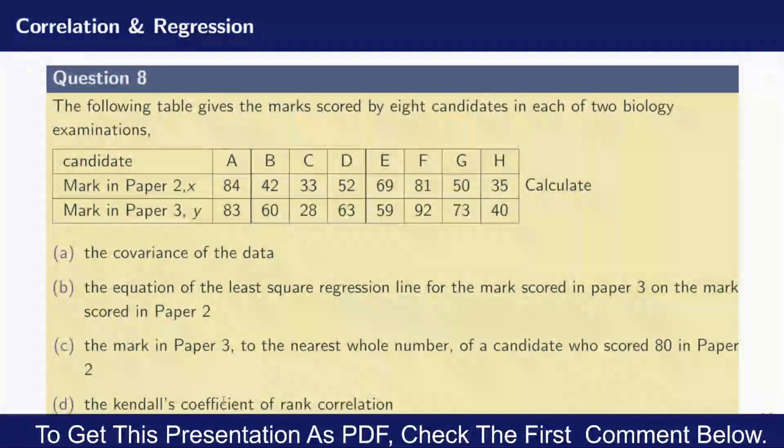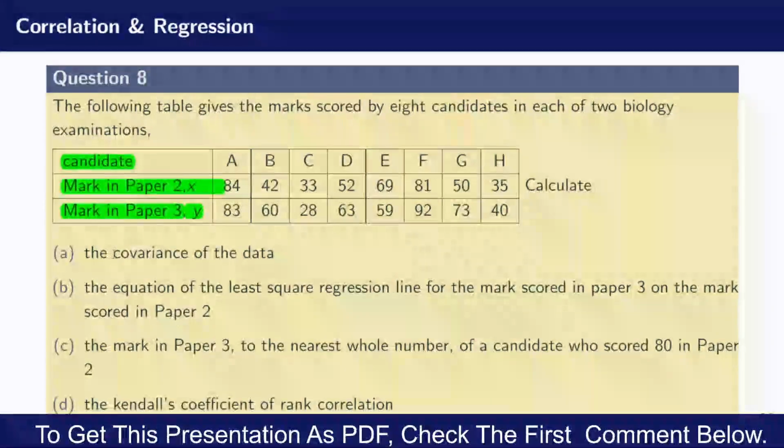D, the Kendall's coefficient of rank correlation. Now to begin with, let us look at the data. Here we have the candidates, and down here we have the marks of each of these candidates scored in paper 2, and that marks is referred to as X. And below we have the marks of the candidates scored in paper 3, and that marks is referred to as Y. Now we have been asked to calculate A, the covariance of the data.